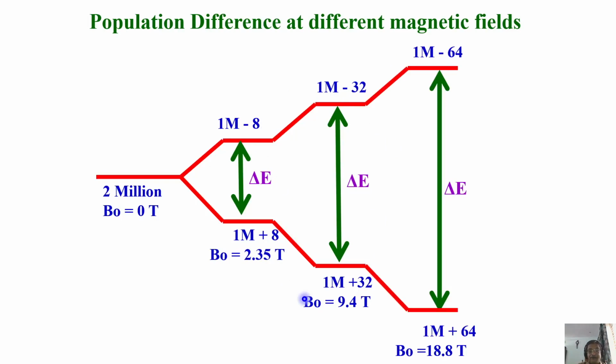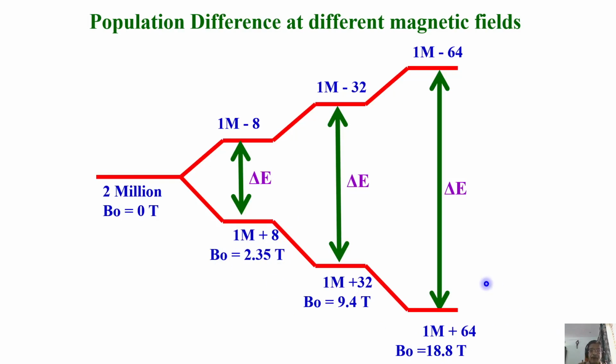Now from here to here, I'm sorry, this is 4 times. So from here to here, 8 times. So I have increased the magnetic field 8 times. 2.35 Tesla became 18.8 Tesla.